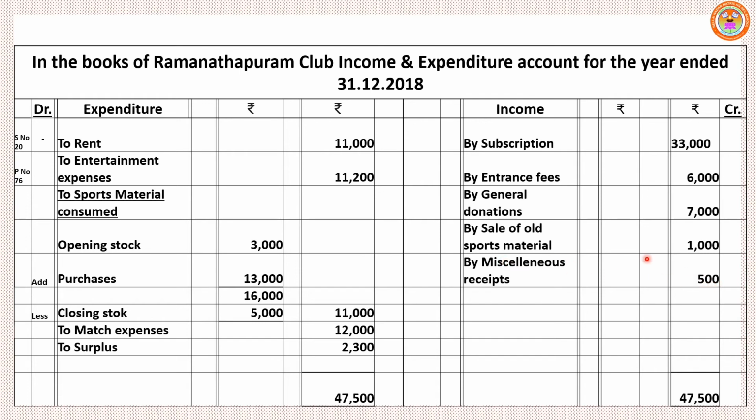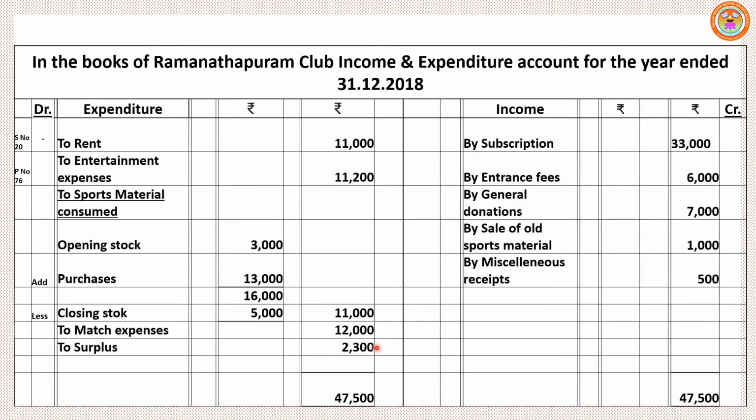Only revenue transactions alone will be shown under the income and expenditure account. Now add the credit side. Credit side total 47,500. So write the highest total on both sides, debit side and credit side, 47,500. Now add all these on the expenditure side, that means the debit side.